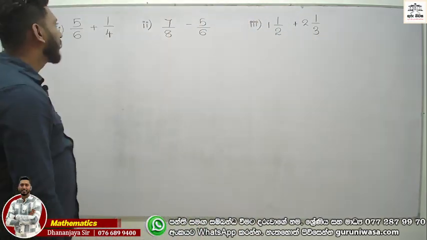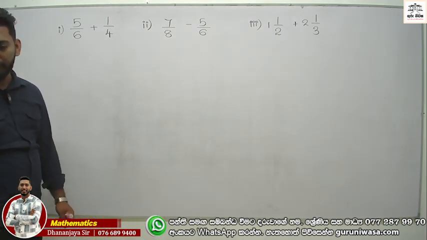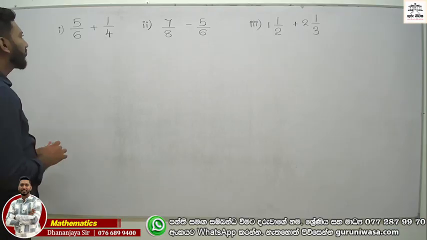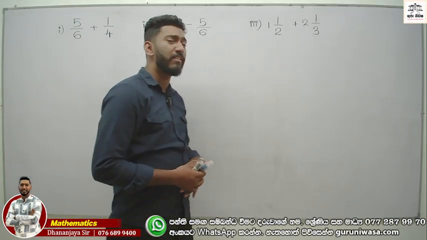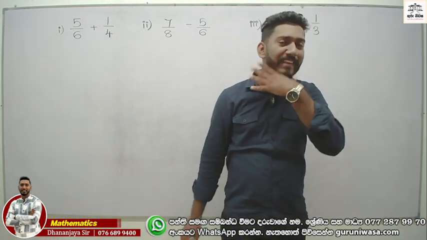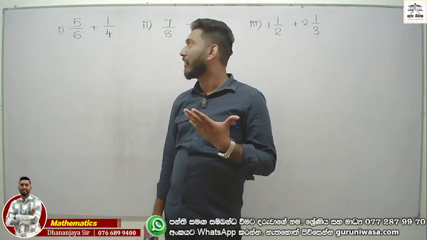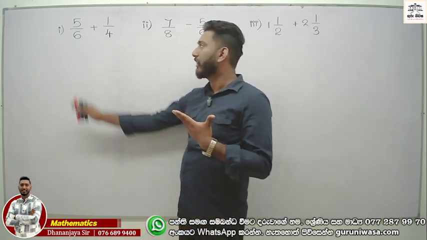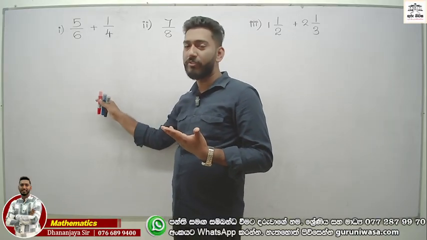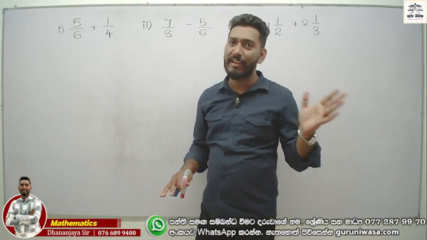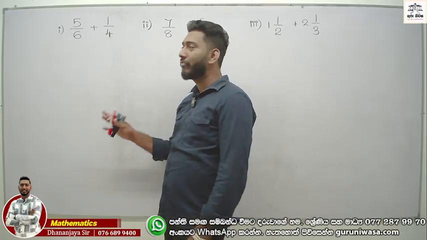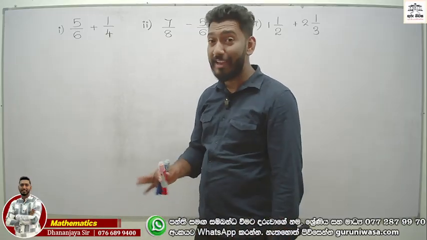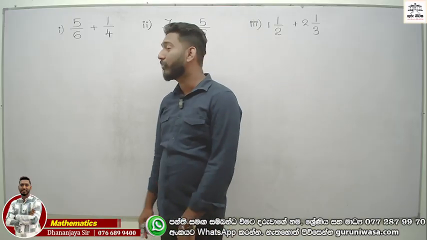Now listen. In the first question, the denominators are not equal, 6 and 4. Now you can find the LCM. අපි දන්නවා පුතේ multiples of 6 and multiples of 4. Check the multiples. 6, 12, 18, 24 like that, and 4, 8, 12, 16 like that. Therefore, what is the common number?